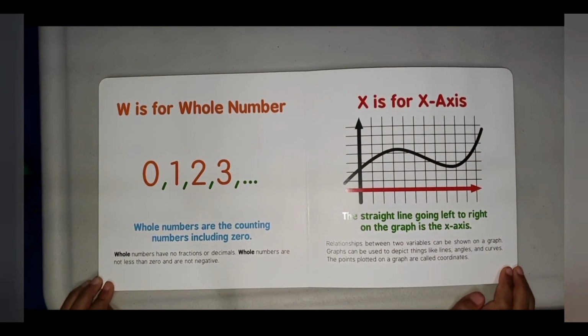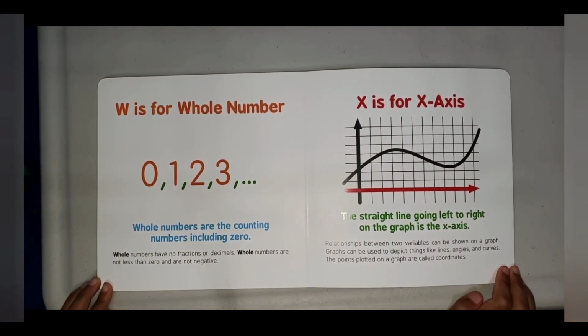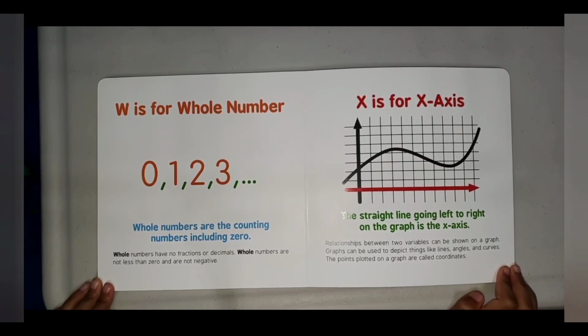W is for whole number. Whole numbers are the counting numbers, including 0. Whole numbers have no fractions or decimals. The whole numbers are not less than 0 and are not negative.